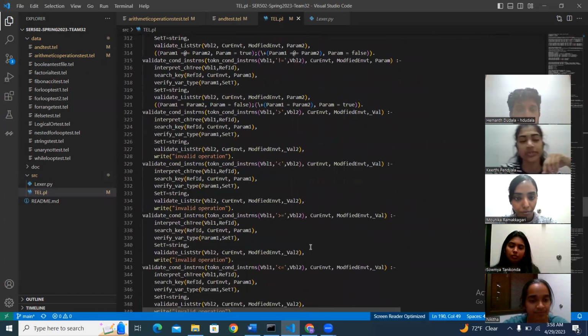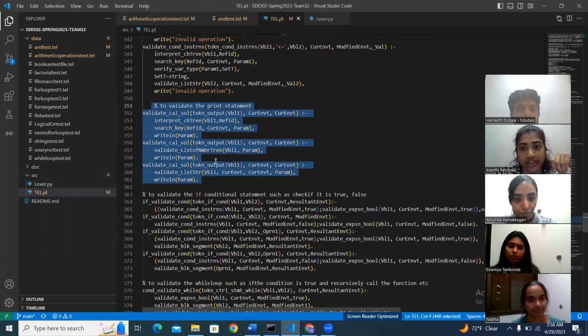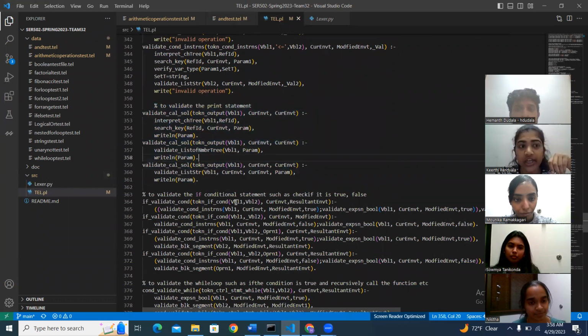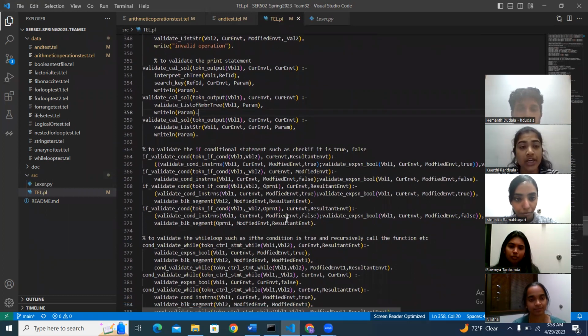Yes, this predicate here represents the print statement. Validate calculate solution: this predicate takes three arguments, which are the token, the current environment, and the resulting environment. It interprets the parse tree, which searches for the reference ID in the current environment and prints the parameter using writeln.